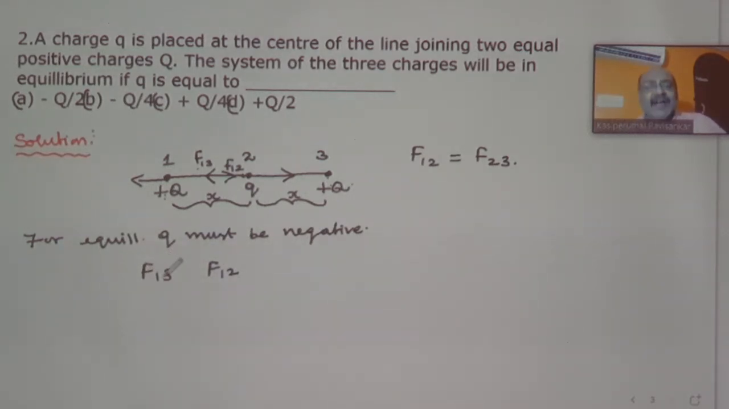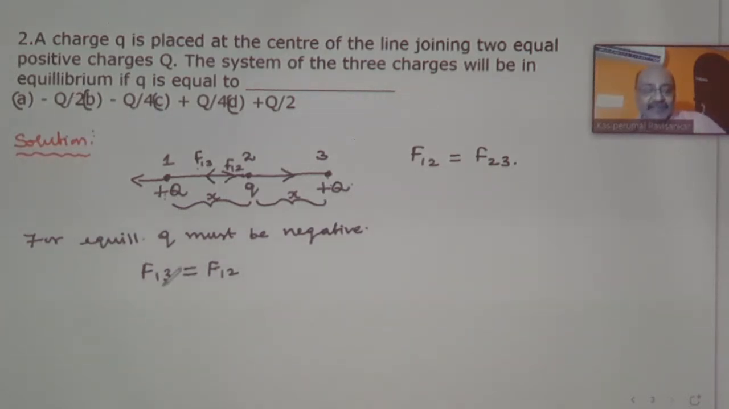or like this. Force on the first charge by the third charge, or force on the first charge by the second charge. This is repulsive, this is attractive. When both are equal, then also we can get the answer. But why I am taking this instead of this means, I have to get the answer in terms of capital Q. So I am writing this.